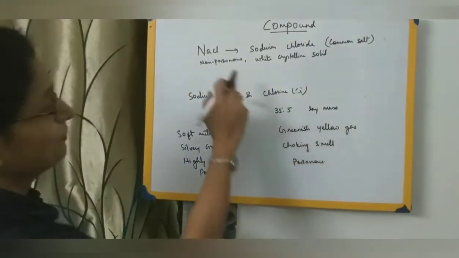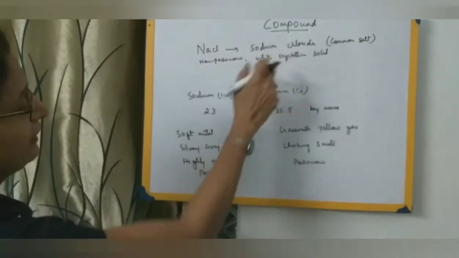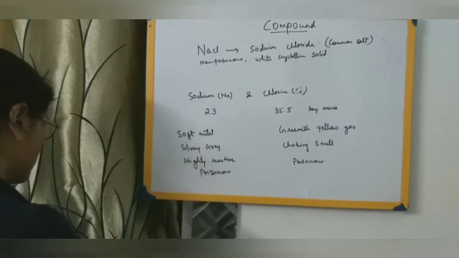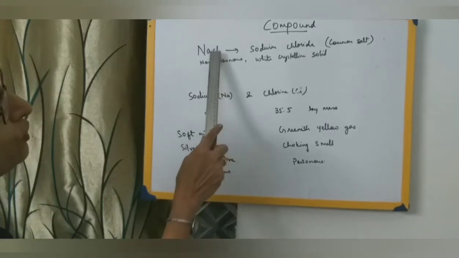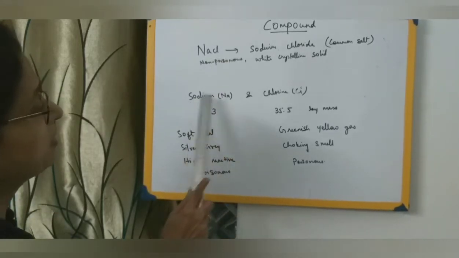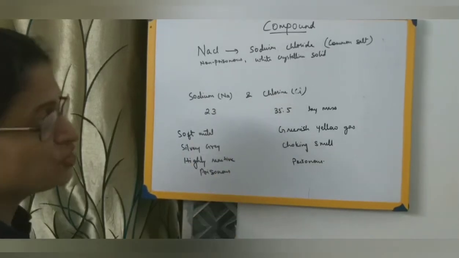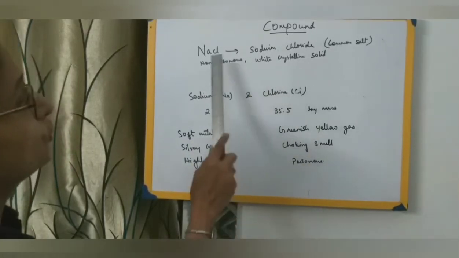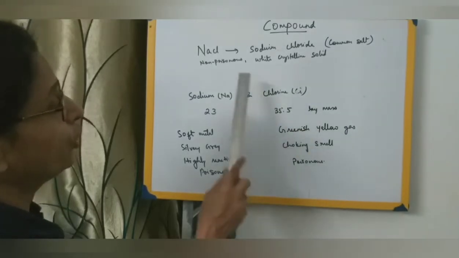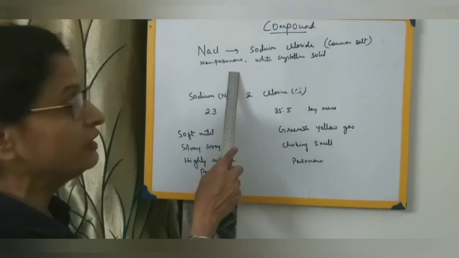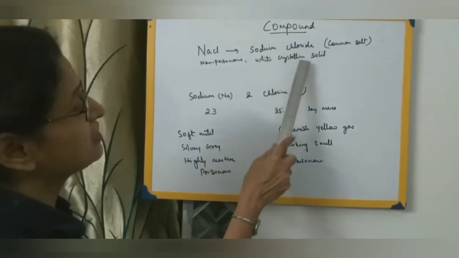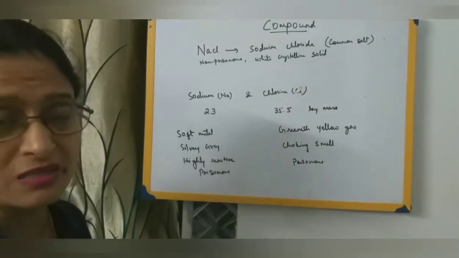So you can see sodium chloride is entirely different from the elements from which it has been formed. The properties of sodium chloride are entirely different from the properties of the constituent elements. I repeat once again, sodium chloride, which is common salt, is non-poisonous and hence we consume it in our daily food. It is also a white crystalline solid. You can see small crystals, white in color.